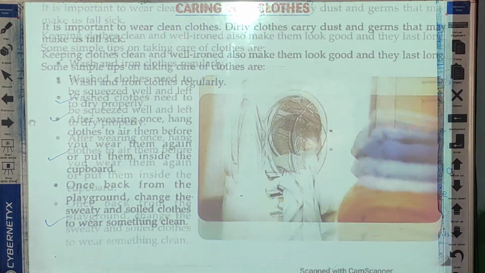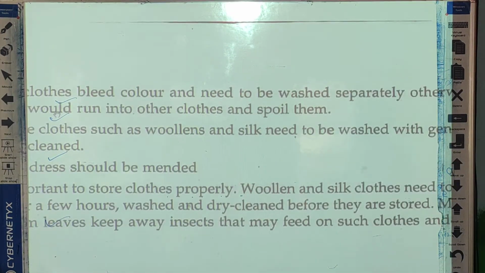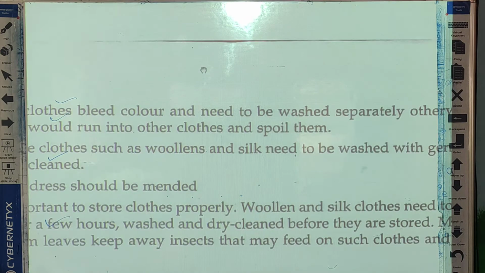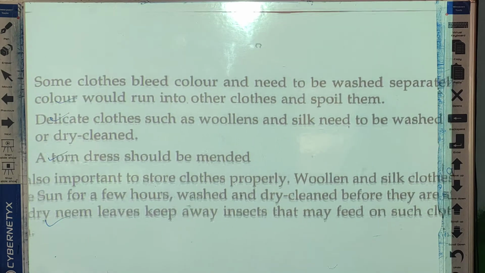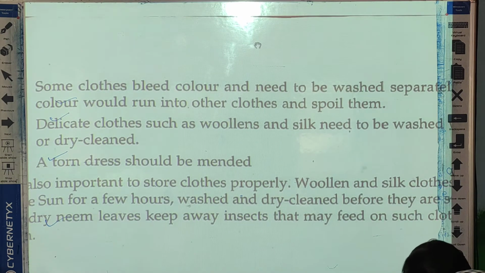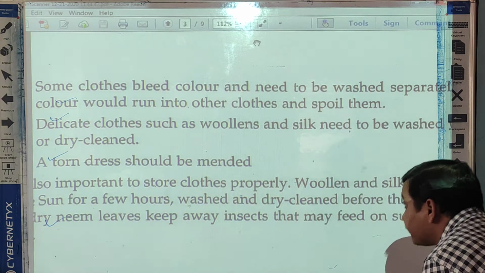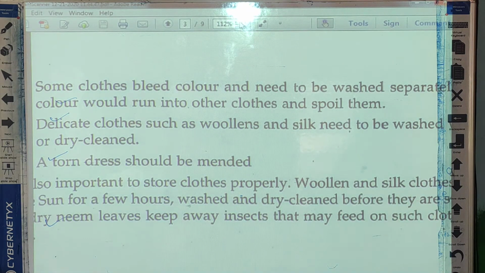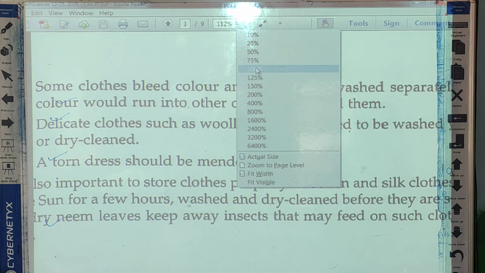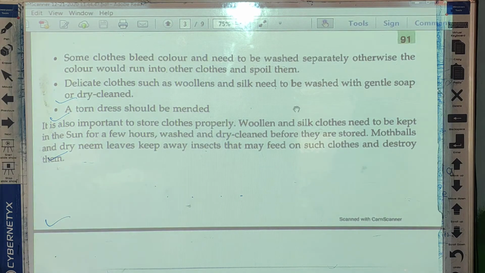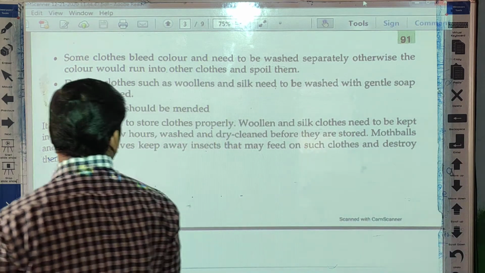Next thing, some clothes bleed color and need to be washed separately, otherwise the color would run into other clothes and spoil them.